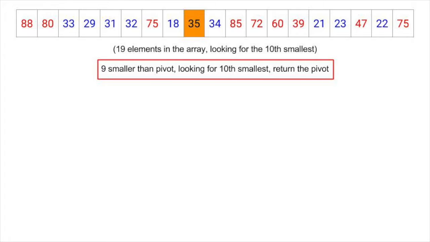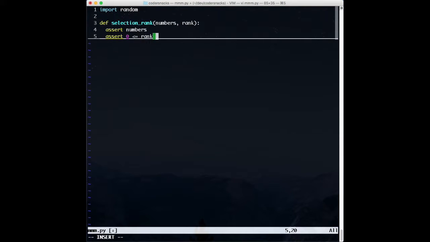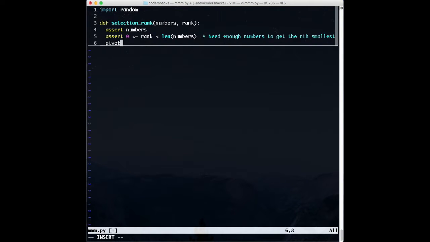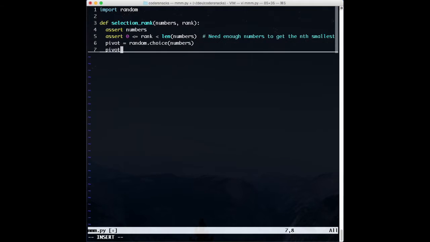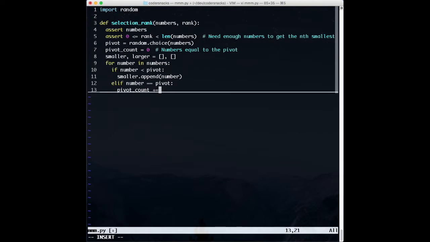If you're familiar with quicksort, this should look familiar. The difference is that instead of recursing into both halves to sort, we only recurse into one half to find a particular element. Let's write some code. First, we'll write the code to do this recursive searching. After some basic error checking, we will choose a random element from our list and try to split into 3 parts, smaller than, larger than, and the same as our pivot.